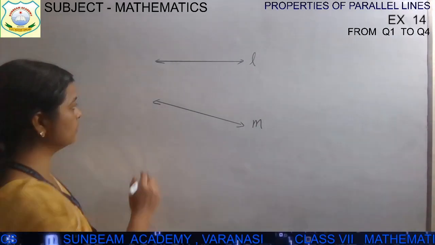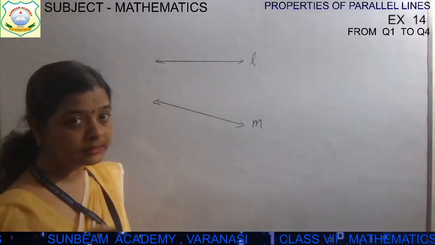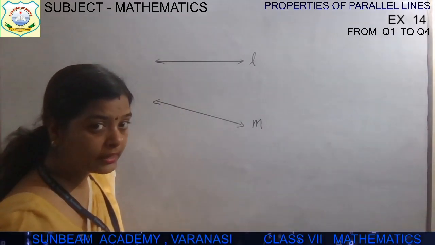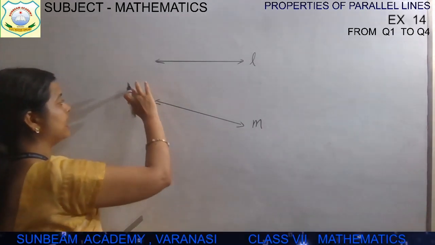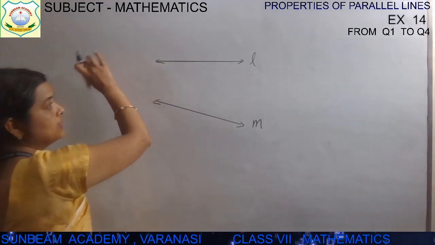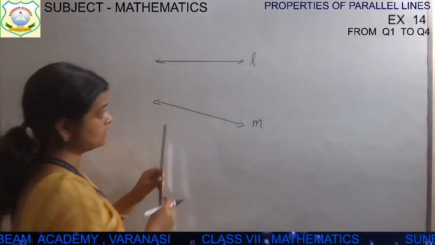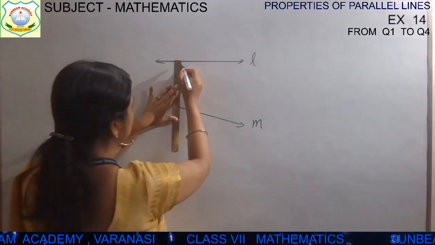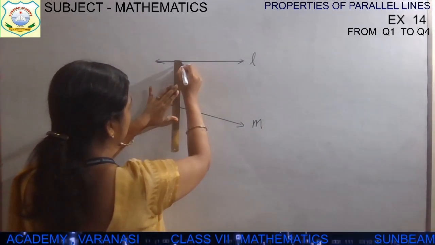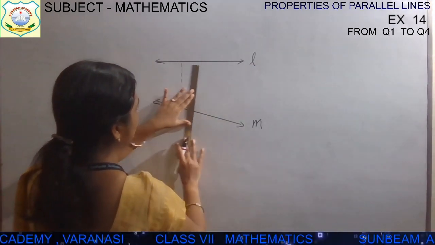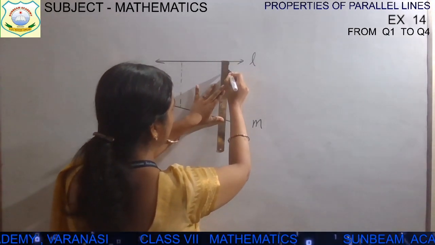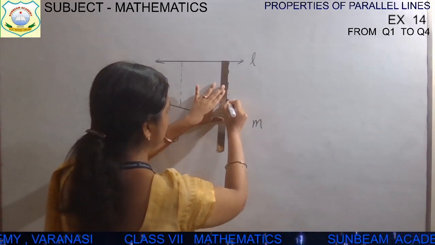Yes, there are 2 lines which I have drawn. Are they parallel? No. Why are they not parallel? Because if you extend it, they will meet somewhere. Also, the second point is that the distance between those 2 lines is not equal. They are not the same.